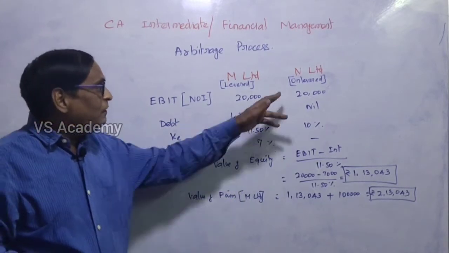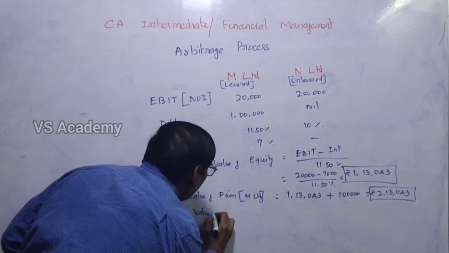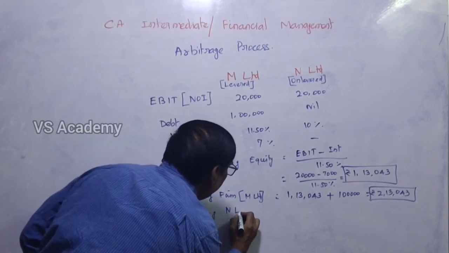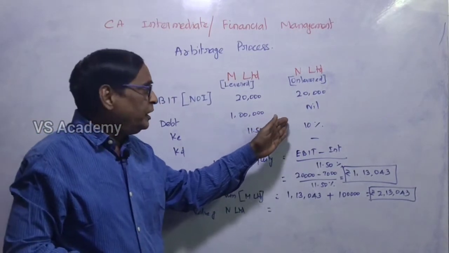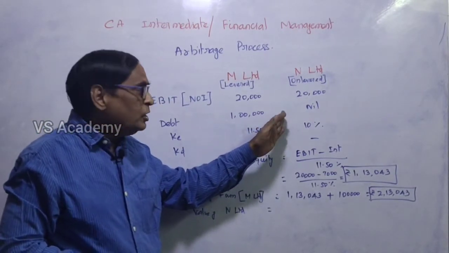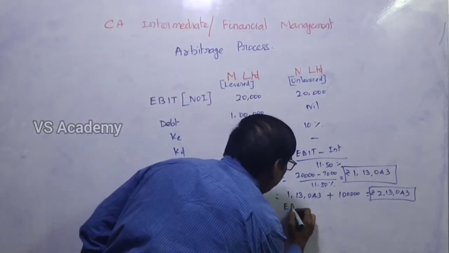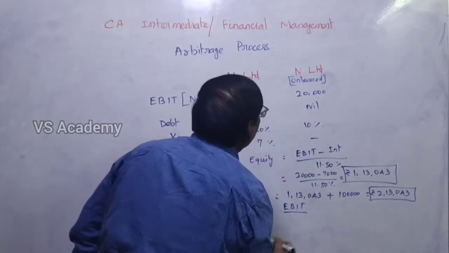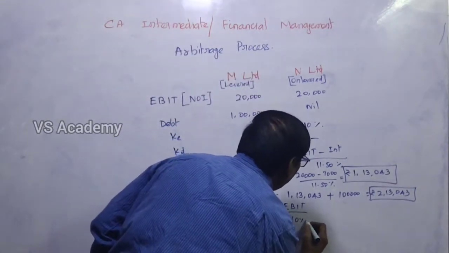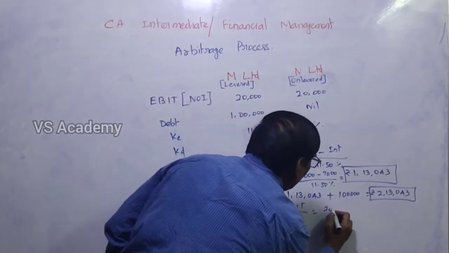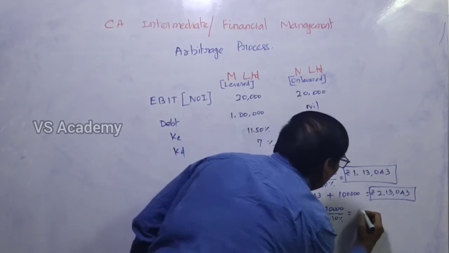So what will be the value of N Limited? We have to find it out, because there is no debt portion here, only equity shares. So the EBIT divided by the cost of equity, which is 10%. So 20,000 divided by 10% comes to around 2 lakh rupees.